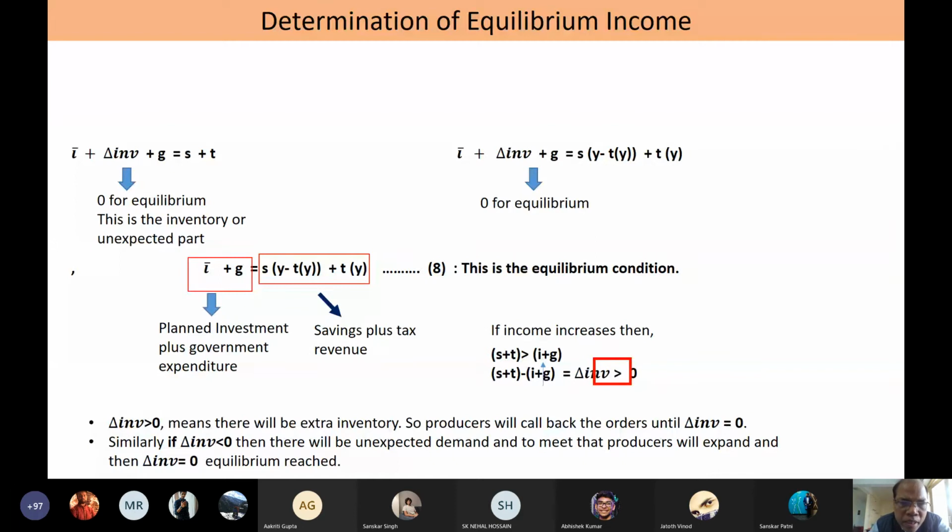It may not necessarily mean that the economy always attains equilibrium income automatically. Y may not become equal to C plus I plus G automatically in plain sense, or S plus T may not be equal to I plus G always. So S plus T, if it is greater than I plus G, it implies that daily inventory is greater than zero. Or if S plus T is less than I plus G, then daily inventory is negative. So the economy in question may be at disequilibrium in two ways.